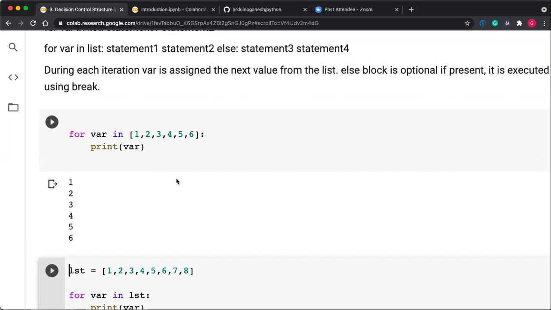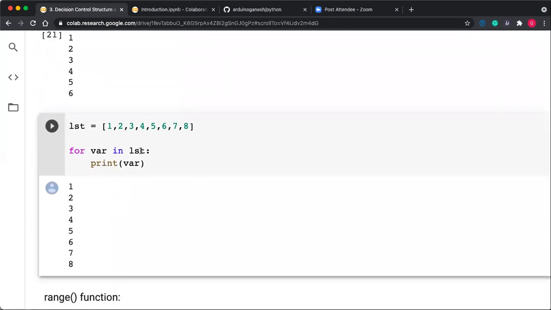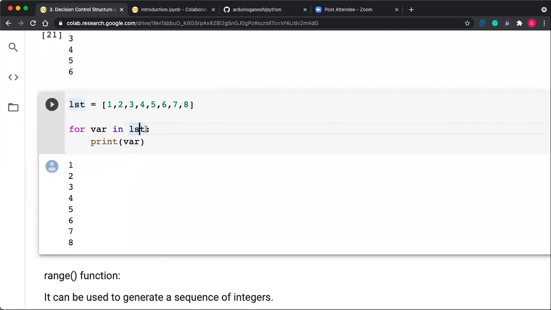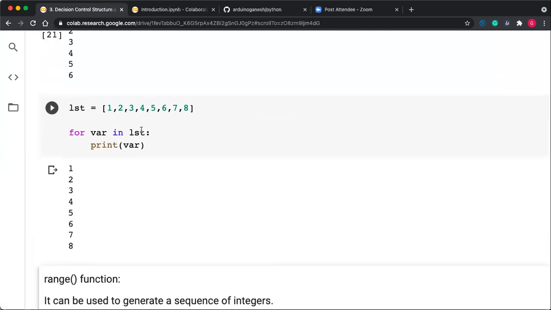We don't need to iterate using the index. In C language, we actually put i equal to 0 and i less than or equal to length minus 1, like that. But here there is no need. It will automatically assign the first value to var at the first iteration. You can also use the list as a separate variable, and then use the name of the list for iteration, like this 1 2 3 4 5.